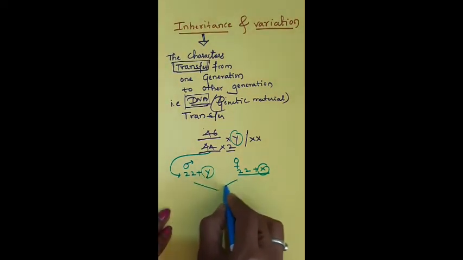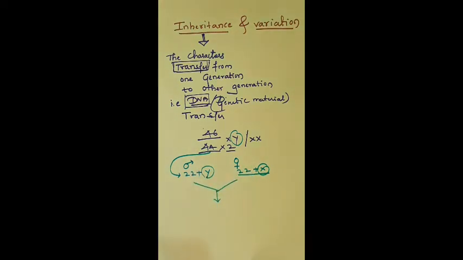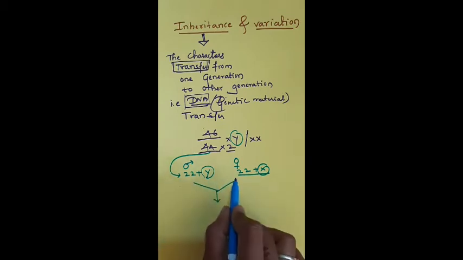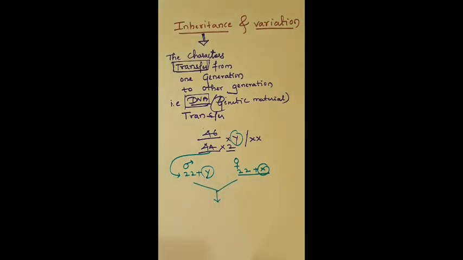When these gametes are formed, you know that two parents are involved in sexual reproduction. When the two parents are involved, two different gametes are going to be fused.